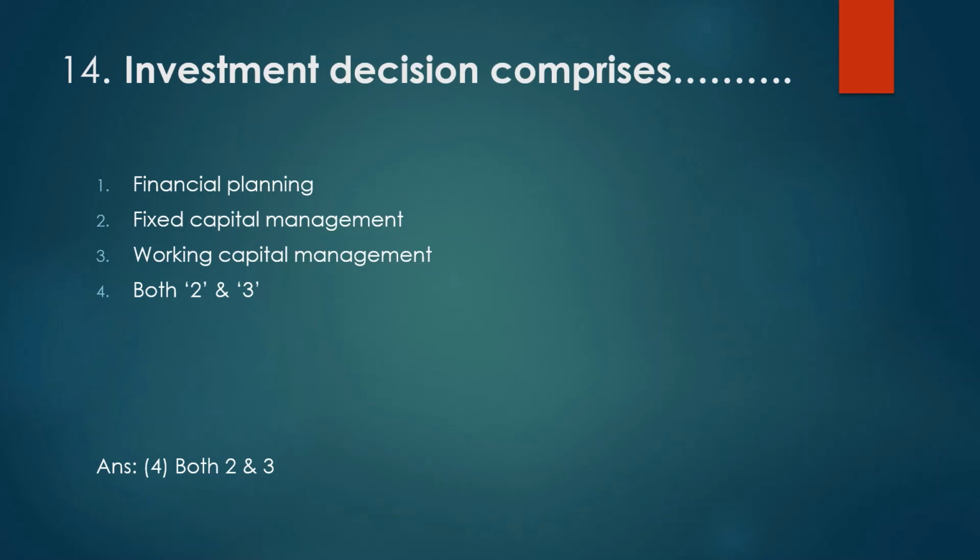First of all, this deals with capital. It means how much capital you are having and how much you can invest. So first of all, this is a part of fixed capital management, and next is also working capital management. On the basis of fixed capital management and working capital management, you can decide whether you can invest or not. So investment comprises both the capital, that is fixed capital and working capital. So the answer is option 4, that is both 2 and 3.